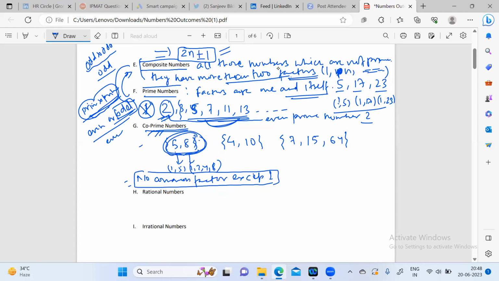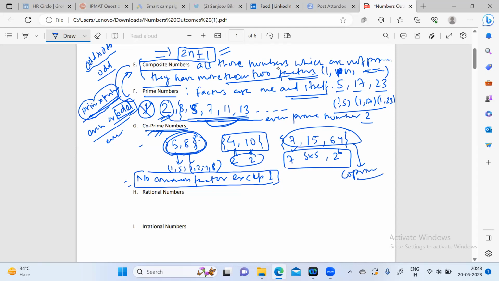Like 5 and 8 are co-prime to each other. But when we see this set of numbers, we can see that 2 is a factor of both of the numbers. So this set of numbers is not co-prime to each other. And again, if we see here that this is a prime number, here you get factors 3 into 5, here you get 2 into 5, 6. So no common factor is there other than 1. So that's why these 3 numbers are co-prime to each other.